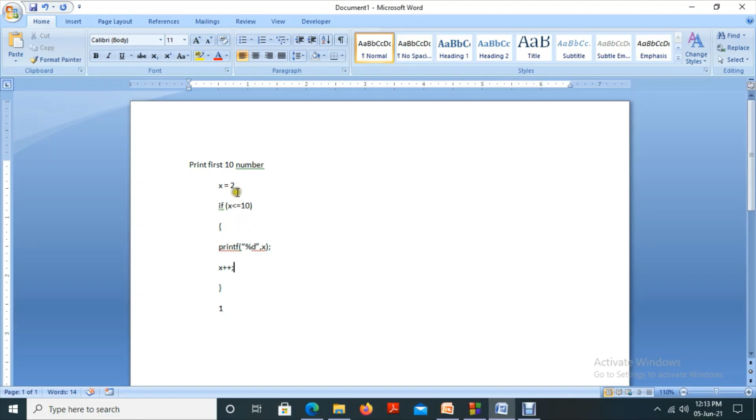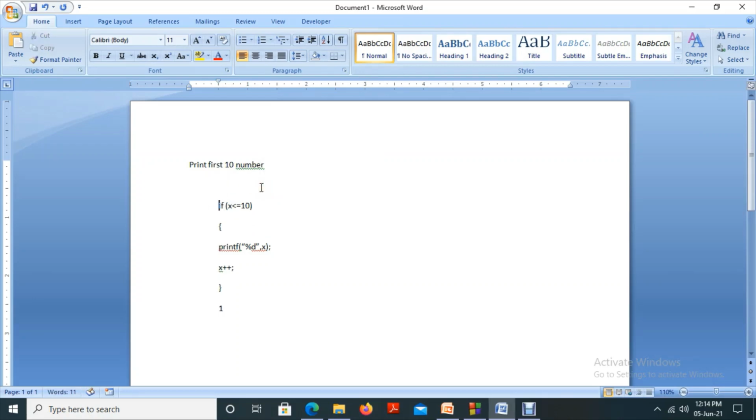But the case is, this program will not execute this particular statement a second time. This statement executes only one time, the initial time. While executing the program, this if statement will execute once. But in our case, we have to execute it continuously, because we need to verify the x value. We updated the value of x from 1 to 2, then we verify whether 2 is less than or equal to 10. If true, then we have to print. So this process has to execute continuously. Am I right?